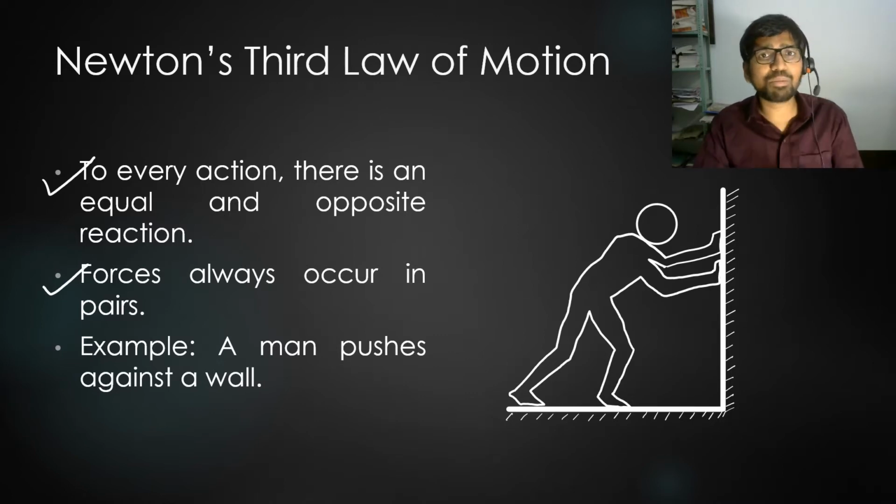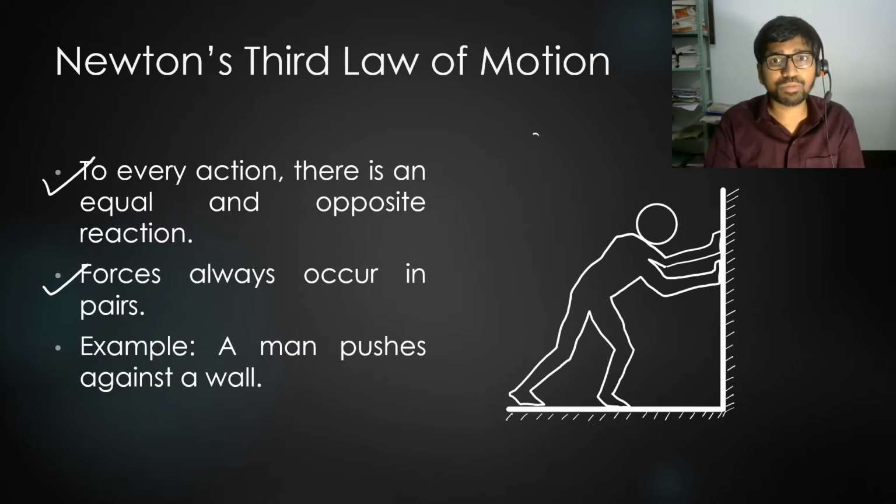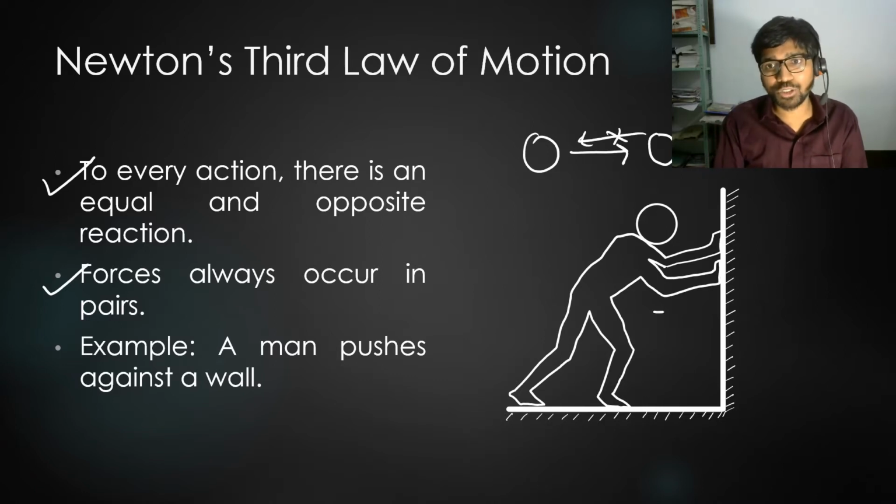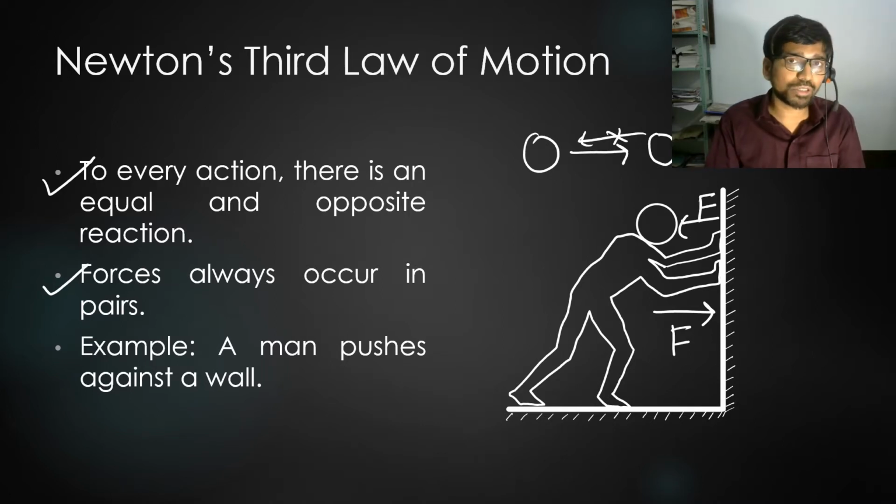You will never come across a situation where an object is exerting force on the other object while the other object is not exerting any force. For example, imagine that you are pushing against the wall with some force F. Then the wall will also push you with the same amount of force opposite to you. Okay. Let's move to the next slide.